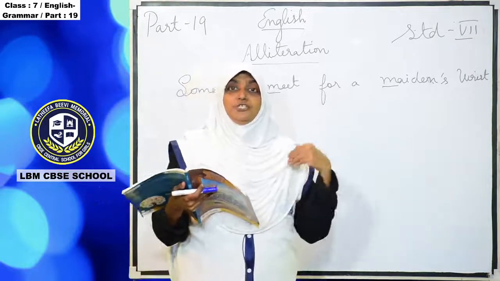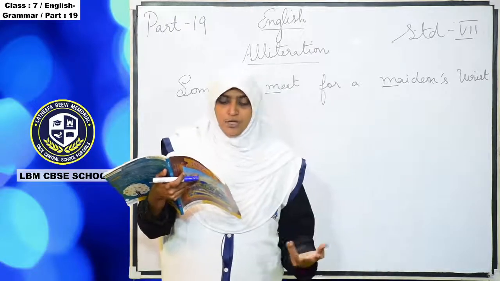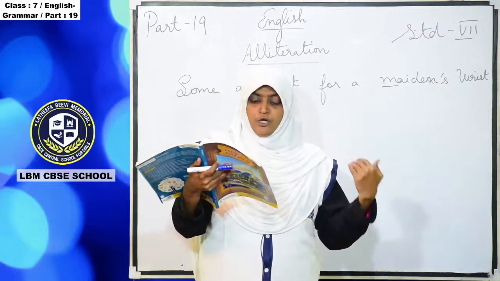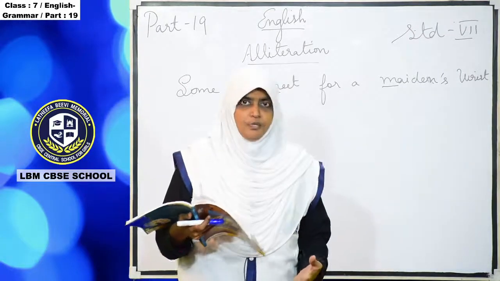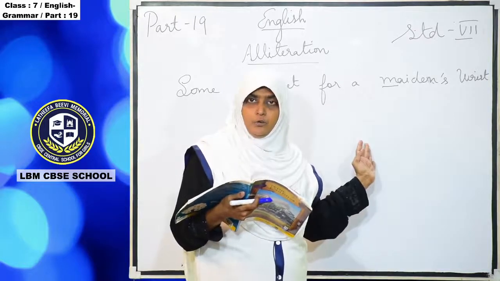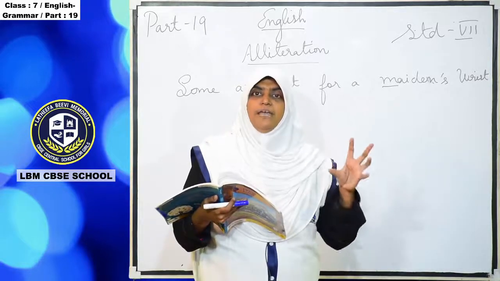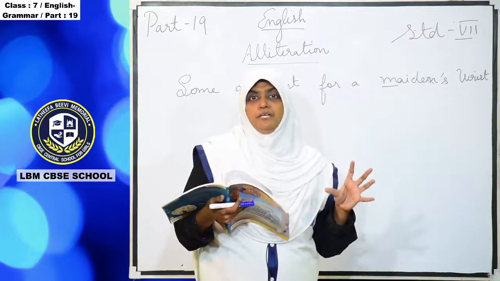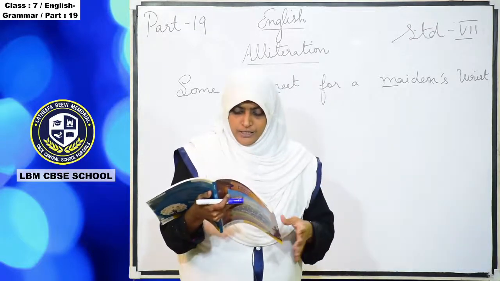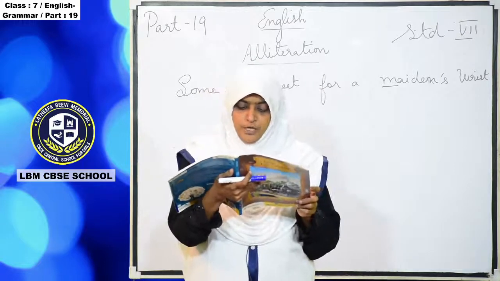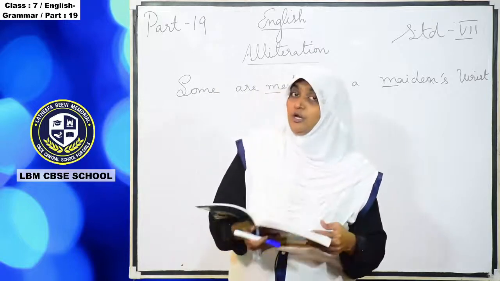So the repetition of M sound at the beginning of two words that are close to one another is an example of alliteration. Here we have seen M sound. Sometimes it may be another letter also. So when the same letter sound comes, we call it alliteration. The repetition of the same sound, usually a consonant sound, at the beginning of words that are close to one another, is called alliteration.